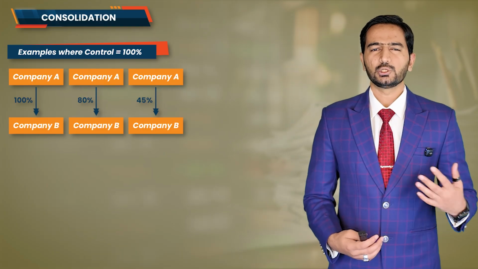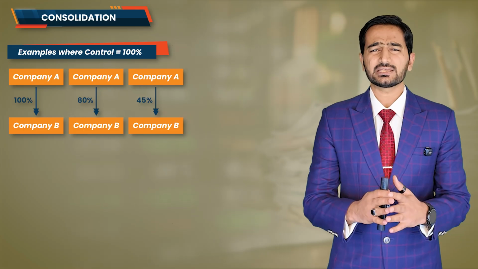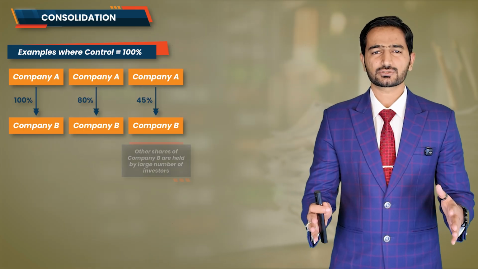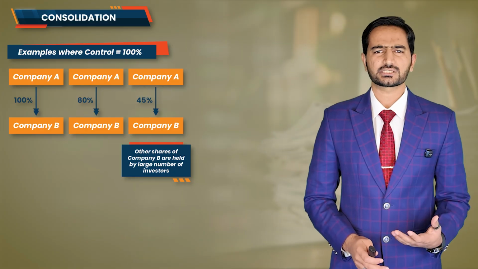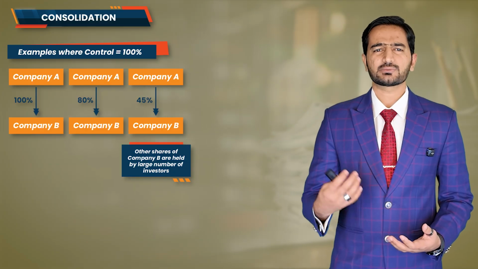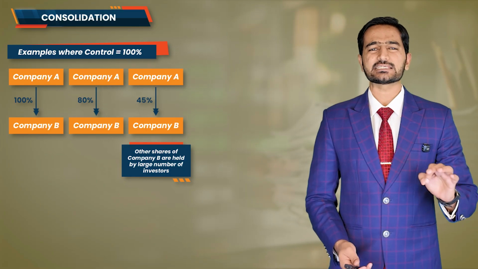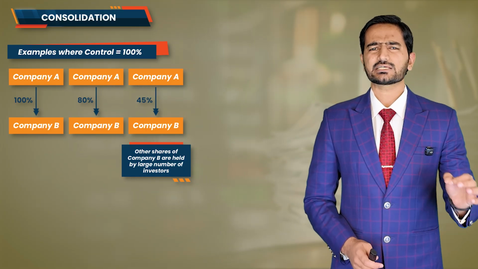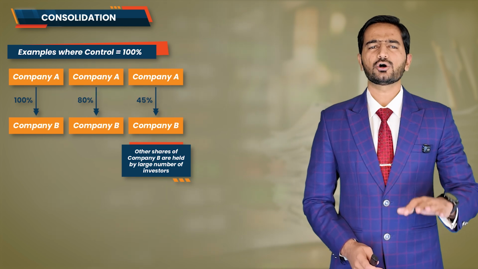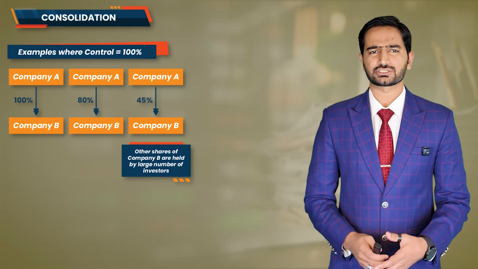But now, look at the remaining 55% shares. These shares are spread across hundreds or even thousands of small shareholders. Some hold 1%, some hold 2%, some hold 5%, but none of them individually has any significant influence. In such a situation, it is highly unlikely that all such small shareholders will come together and take collective decisions.